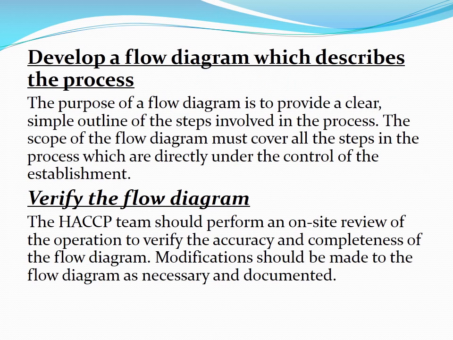Develop a flow diagram which describes the process. The purpose of a flow diagram is to describe a clear, simple outline of the steps involved in the process. The scope of the flow diagram must cover all the steps in the process which are directly under the control of the establishment. Verify the flow diagram. The HACCP team should perform an on-site review of the operation to verify the accuracy and completeness of the flow diagram. Modifications should be made to the flow diagram as necessary and documented.